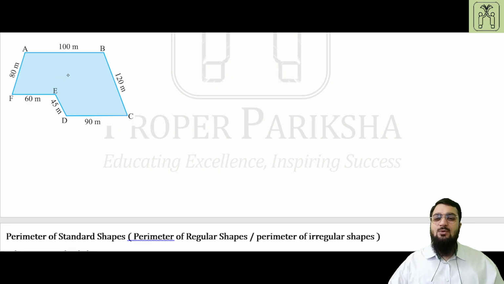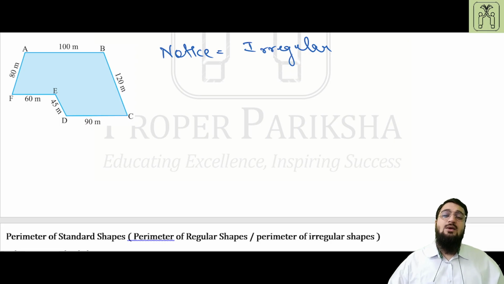So now coming to the last example of our video, that is 100, 120, 90, 45, 60, 80. After noticing, we find out that this is an irregular shape. And what we have to do for irregular shapes, that was mentioned in chapter 5, titled Understanding Elementary Shapes, is that we just add them up.